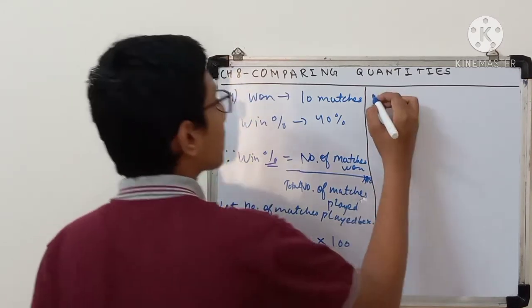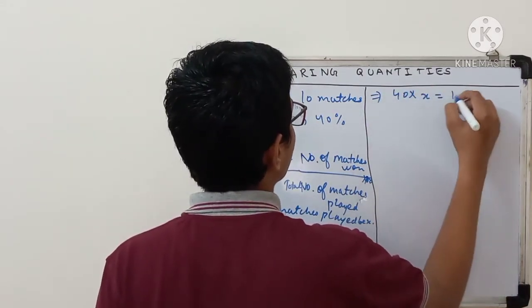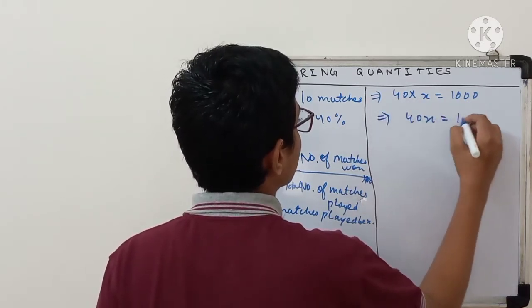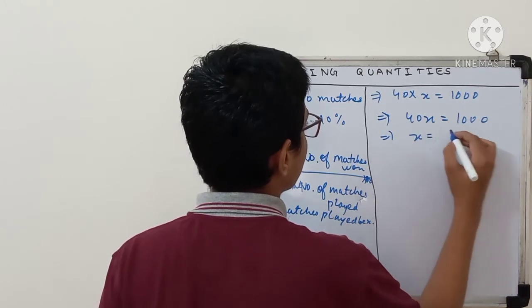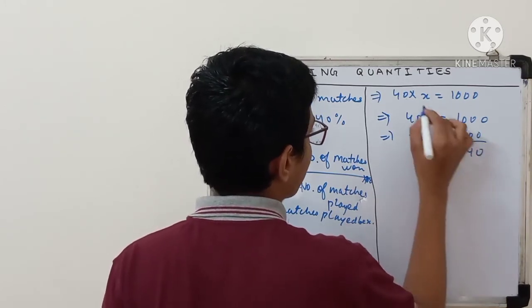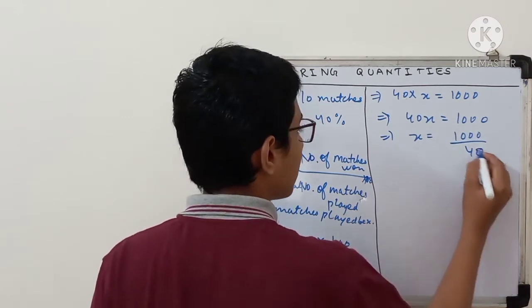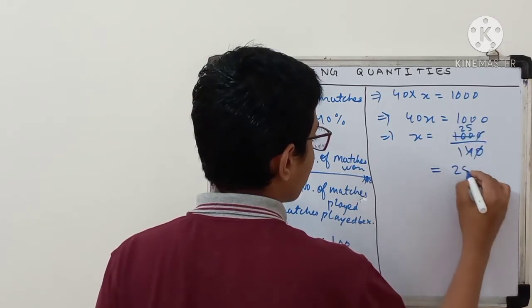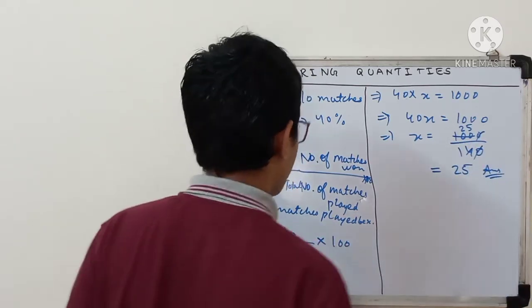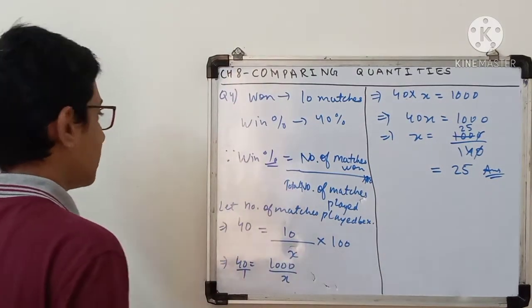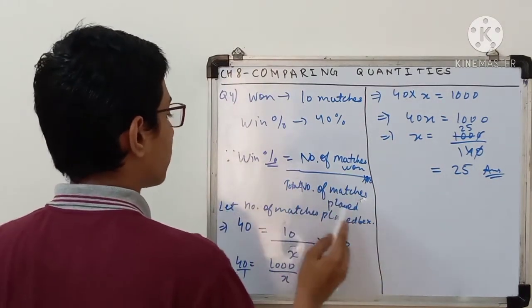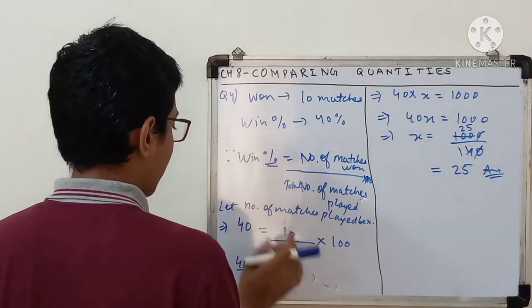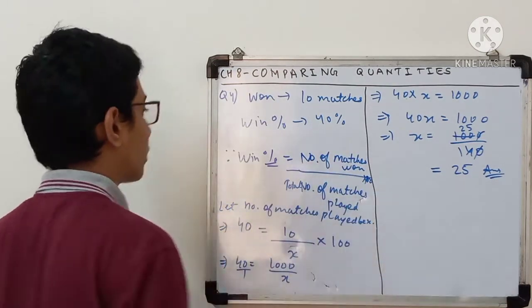Now we can do cross multiplication. 40 into x is equal to 1000 into 1. Now 40x is equal to 1000. This implies x is equal to 1000 by 40; the multiply sign goes to the RHS as divide. Cancel the 0, and we get 25 matches. Very easy. Just understand that win percentage is equal to number of matches won upon total number of matches played, into 100. Assume the number of matches played be x, frame a linear equation accordingly and solve it. Your answer is ready.